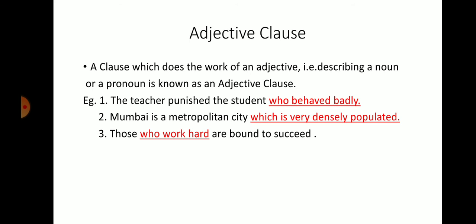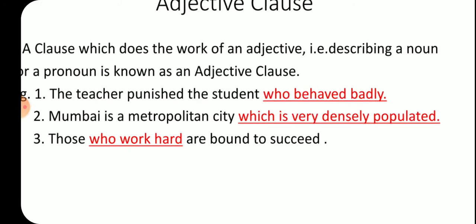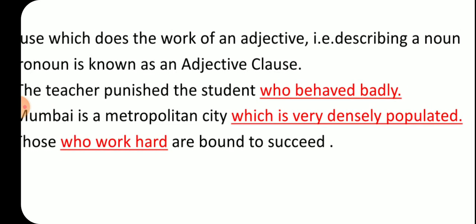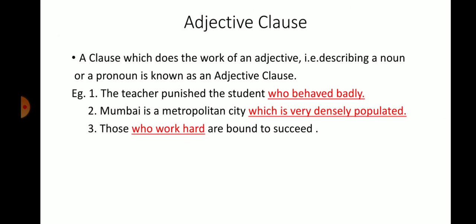The teacher punished the student who behaved badly. So which word is describing here? Which student she punished? Who behaved badly. So the word who behaves as your adjective. Mumbai is a metropolitan city which is very densely populated. So here which word is coming now? The word which is giving you a subordinate clause. It is your adjective clause.